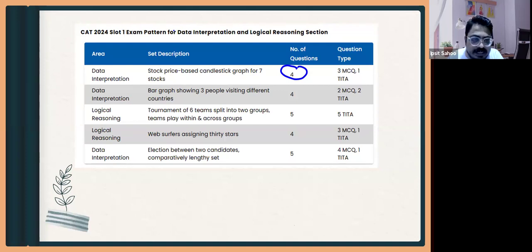So sir, how percentile is decided on the basis of number of questions? So Tanishka, the percentile is not based on the number of questions. Percentile is a relative number. Percentile is decided from the person who has scored the highest. That is the absolute 100 percentile.